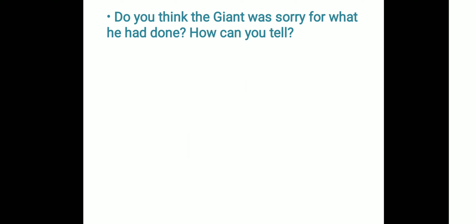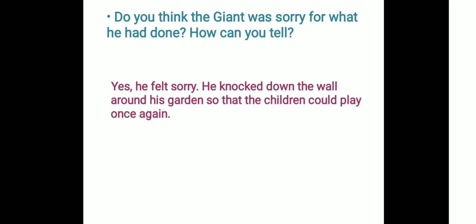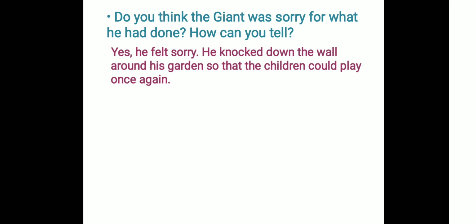Do you think the giant was sorry for what he had done? How can you tell? So, when the giant realized that he had done a mistake by building the wall around his garden, what did he do? What did he do to show that he was really sorry for what he had done? Let's see. Yes, he felt sorry. He knocked the wall down around his garden so that the children could play once again.